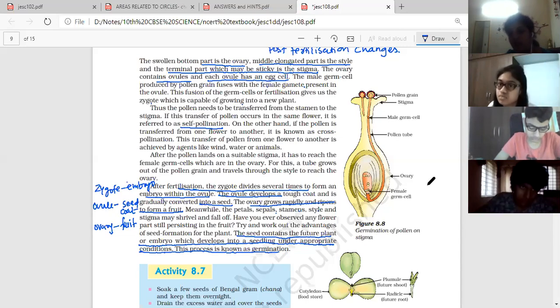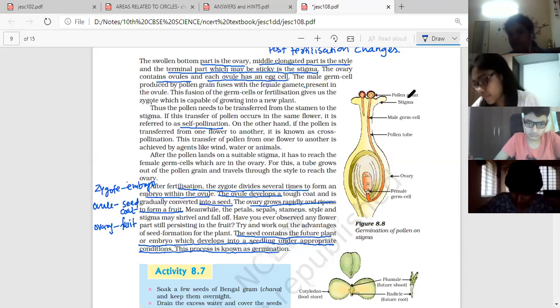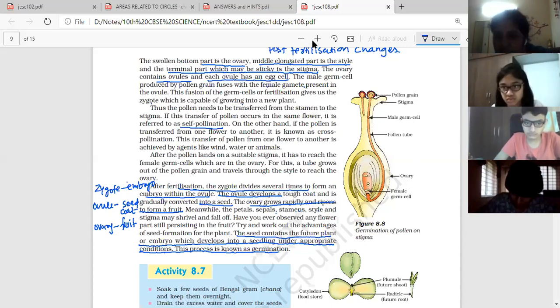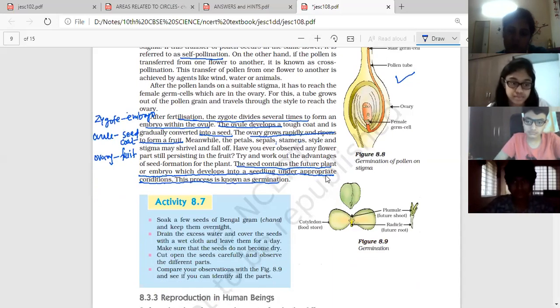This diagram you have to remember with labeling. They have asked this question for labeling multiple times. Whenever they ask for the fertilization process, or ask you to explain fertilization in plants, at that time you have to draw this diagram. It's clear? Yes, ma'am. The next is parts of seeds.